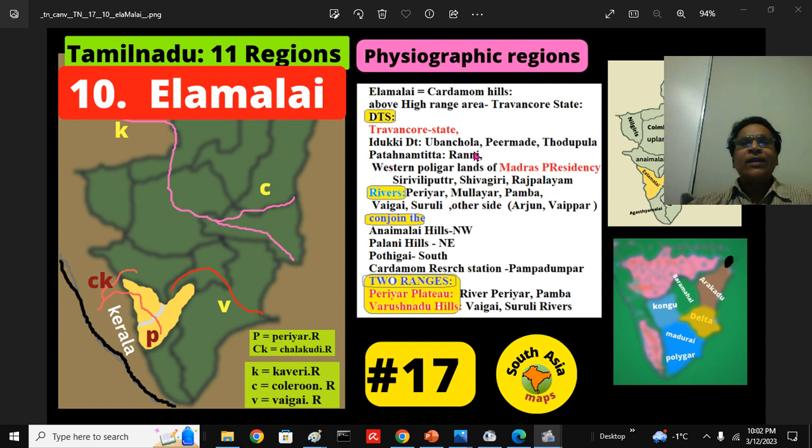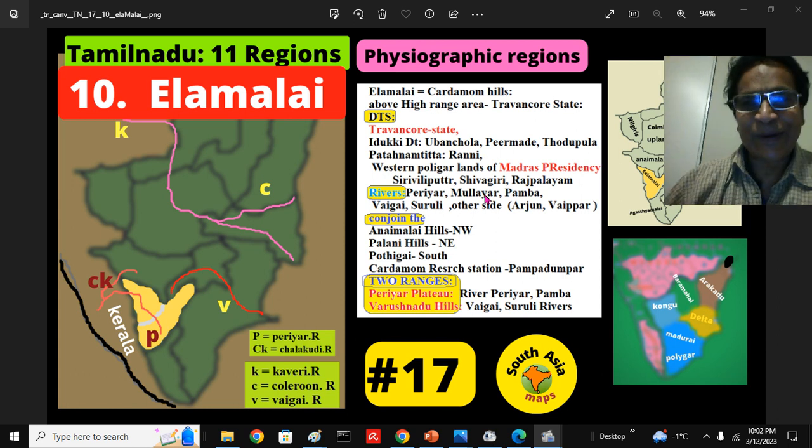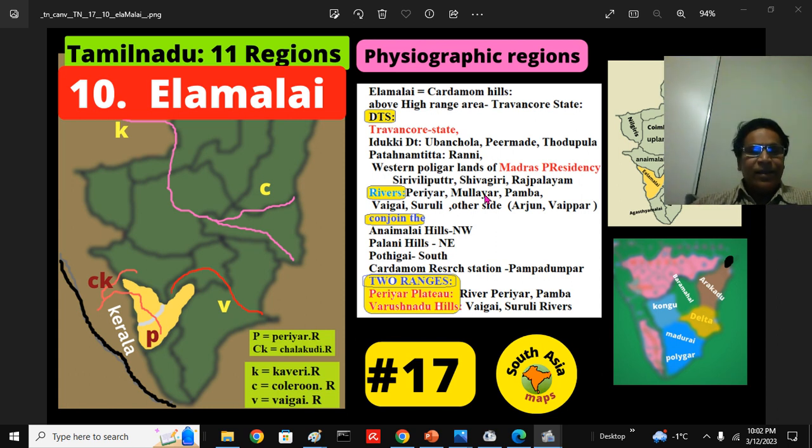in the Ranni taluk of Pathanamthitta district. And the western Polygar lands, Madurai and Tirunelveli, overlap, but they are not exactly in the district; the Periyar and Varushanad shadow is what I am showing for that purpose. Srivilliputhur, Sivagiri, Rajapalayam. You will see the actual map later. If you are not native to Tamil Nadu, you may not know Kerala that much, but I have given it here so that all the information is present for you.